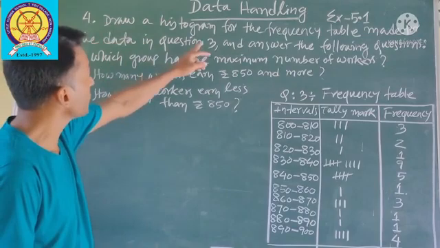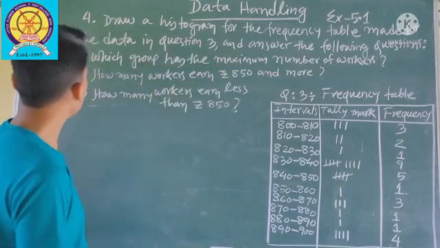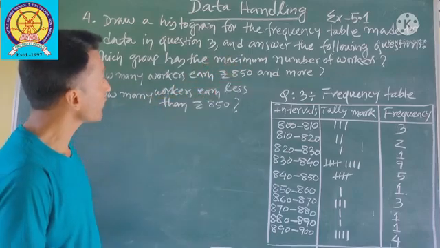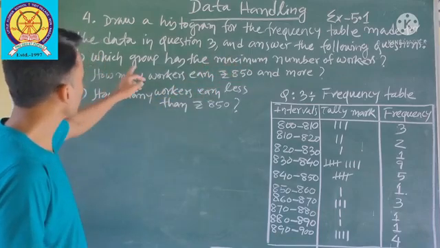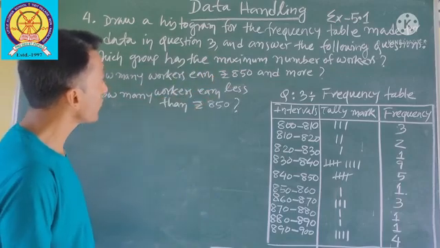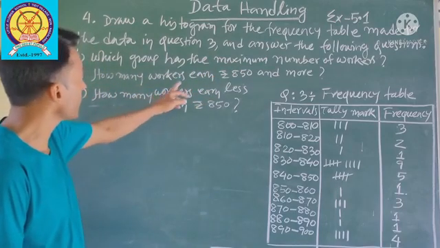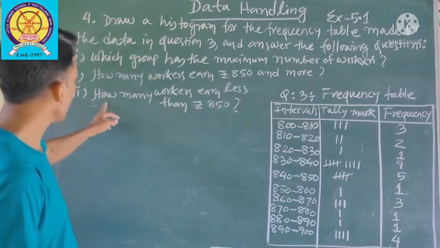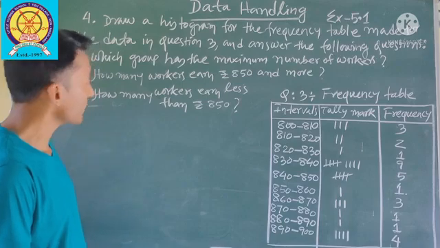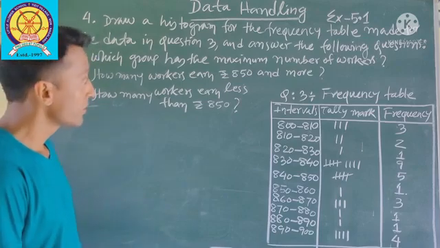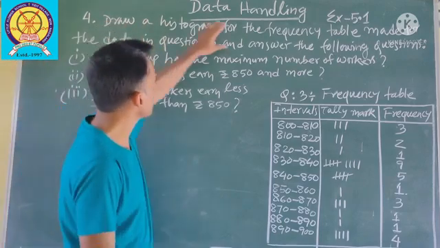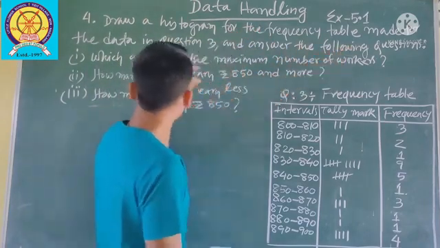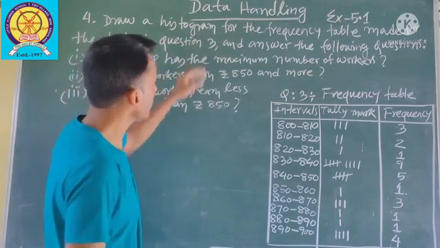Draw a histogram for the frequency table made for the data in question number 3 and answer the following questions. Number 1. Which group has the maximum number of workers? Number 2. How many workers earn rupees 850 and more? Number 3. How many workers earn less than rupees 850? So first you have to draw the histogram for the frequency table made for the data in question number 3.